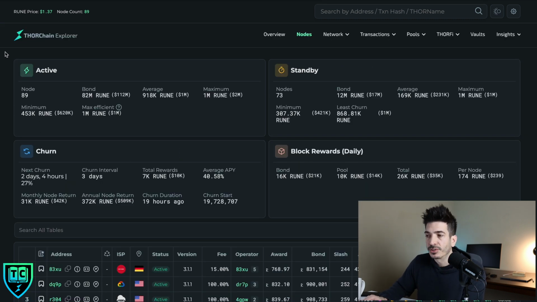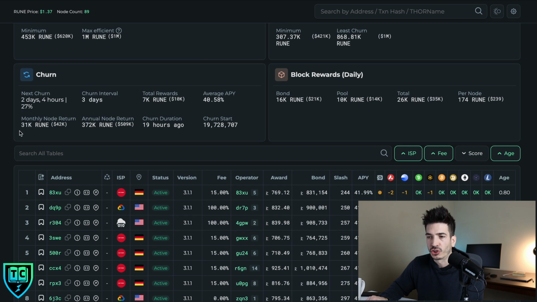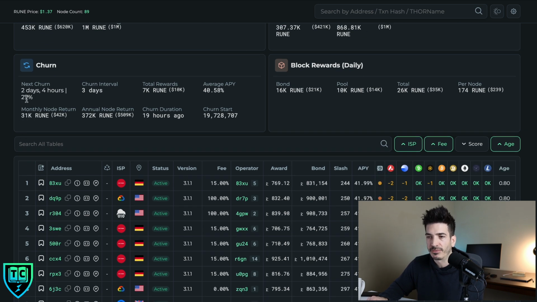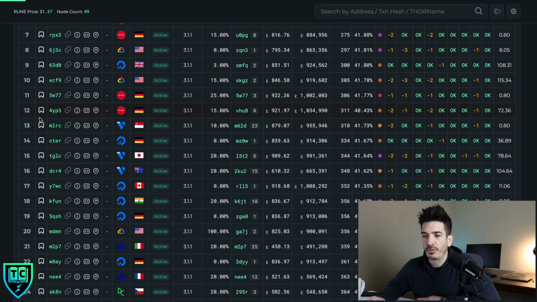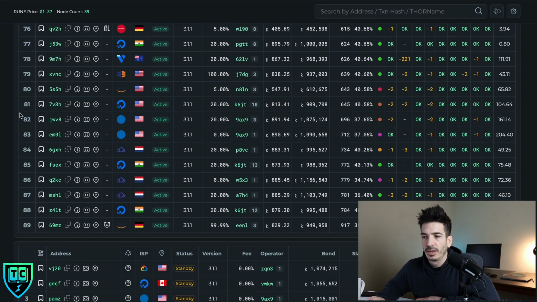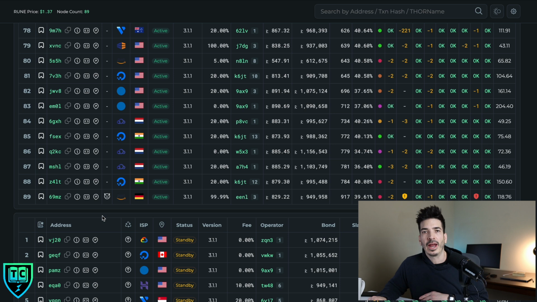If you're ever interested in what's going on with the nodes, then the nodes tab over here is really great. Currently, you can see there are 89 nodes. You can also look at the churn here. There's 2 days, 4 hours left. It's 27% of the way through. But really, if you're wondering how many nodes might churn out, or how many nodes want to actually come into the network, then you can just scroll through here and take a look at all the nodes that are currently in the set. So there's 89, and every churn, 3 leave.